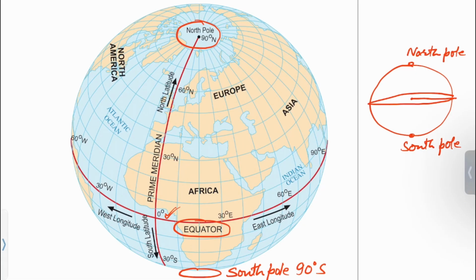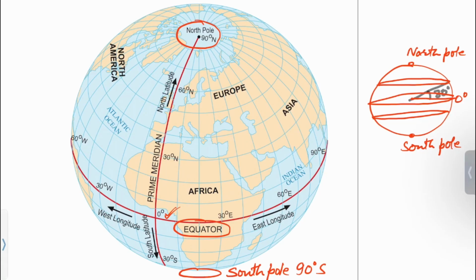From the center of earth, it makes 0°, so called 0° latitude. Similarly, there are circles that are parallel to equator in the northern as well as in the southern side. The parallel of latitude in the northern side is measured in degrees.